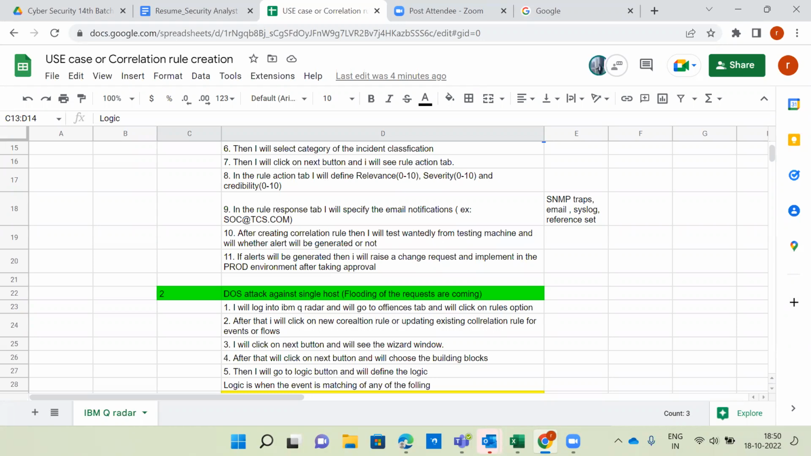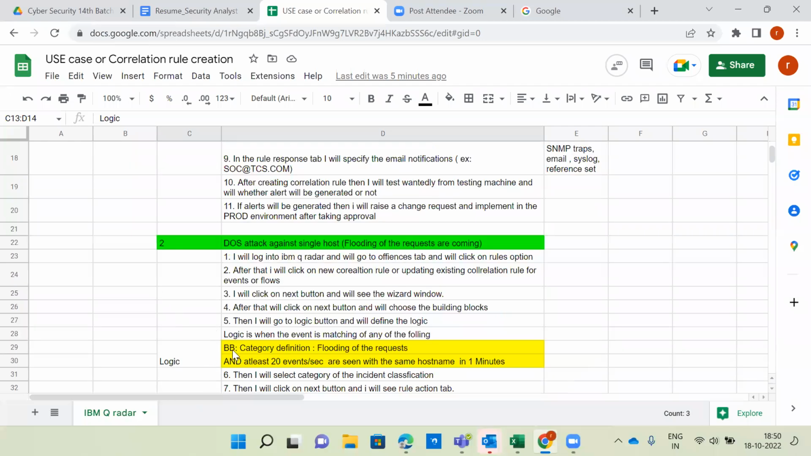Server is not available for legitimate users, sir. Okay, that is the compromised scenario, but we need an alert notification even for false positive and true positive. If the rate limit is maximum. Excellent, that's perfect, that's correct. The category definition is flooding of the request, nothing but so many requests.